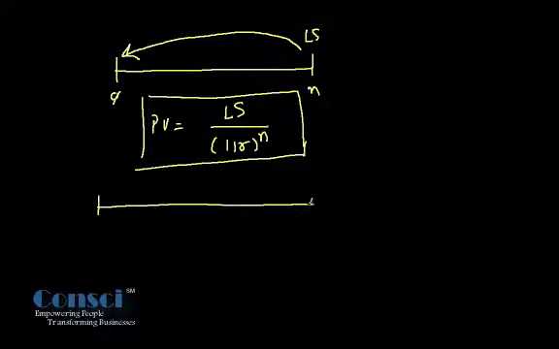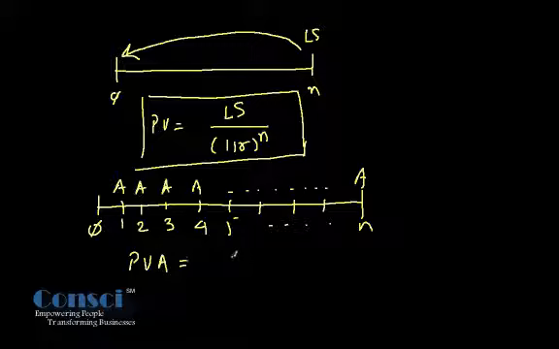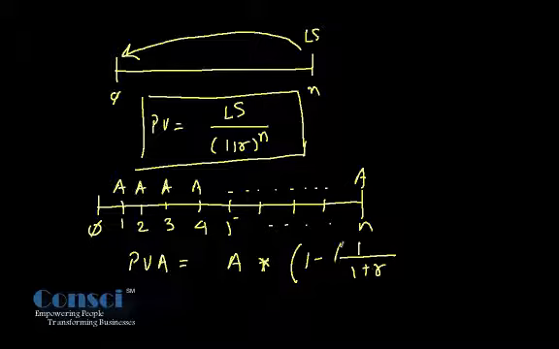If the cash flow is in the form of annuity as we saw in the earlier case, then the equation becomes a little different. So I'm just going to plot this timeline first, and after that we will look at how the equation gets modified. So first, second, third, fourth, fifth, so on up to nth time period, and every year you are expecting a cash flow of A, which is an annuity. So present value of annuity is given by A into, in bracket, 1 minus 1 upon (1 plus r) raised to power n, divided by r.